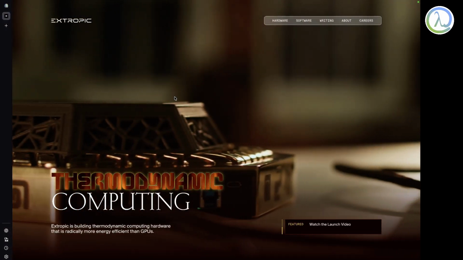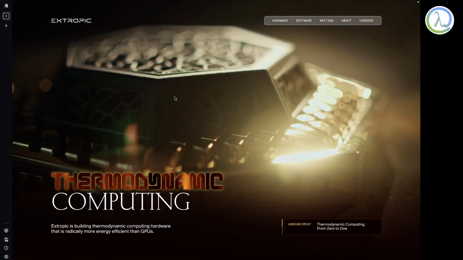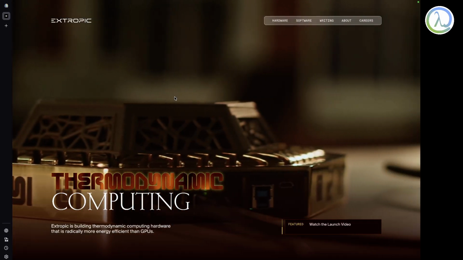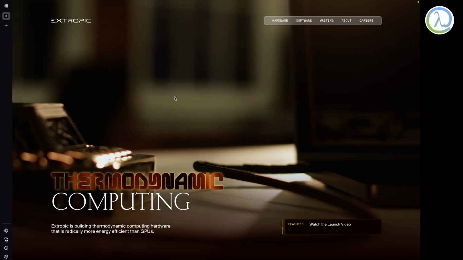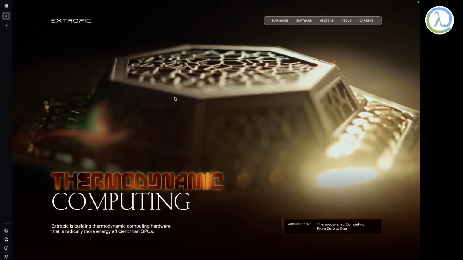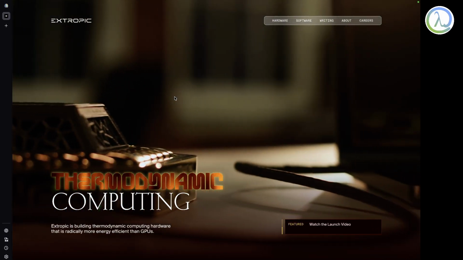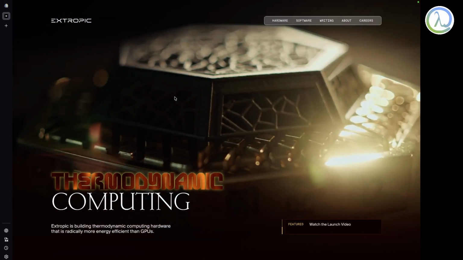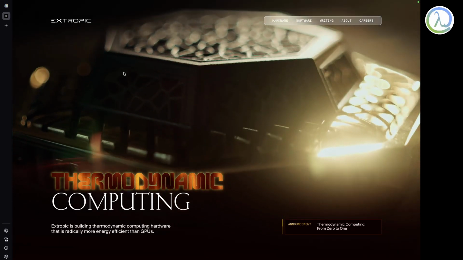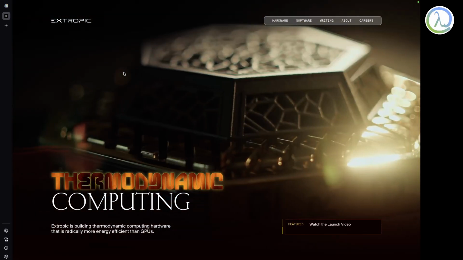So this company Extropic, of course, AI is consuming a lot of power, and we need gigawatts of power, and big giants want to construct nuclear power plants besides these massive graphical processing unit data centers and all those stuff. So that is just going on, and it consumes gigawatts of power. And this company says it can do the same AI stuff, the training stuff or whatever it is, with 10,000 times less energy.